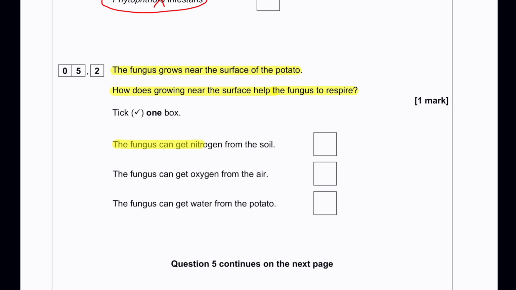The fungus can get nitrogen from the soil. Respiration requires oxygen from the air. The fungus can get oxygen from the air. So this will be the correct option. The last option is the fungus can get water from the potato. The water may be needed for survival but not needed for respiration.